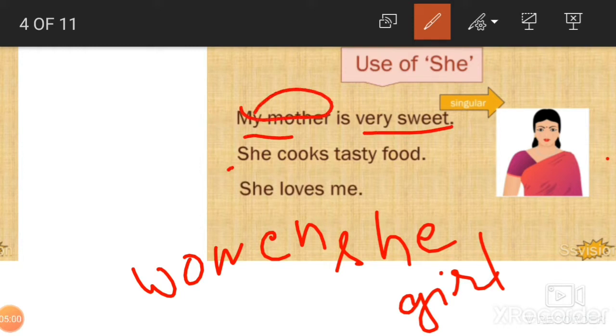For mother, what will you say? She cooks tasty food. She loves me. So my mother is a noun. In place of the noun, we have written she, and she is in the place. Similarly, we have done with he. That is what is called a pronoun. It takes the place of a noun.